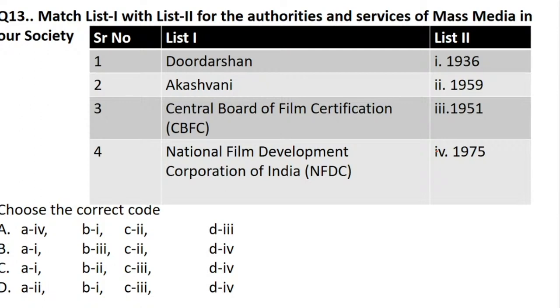Yes, I'm waiting for the answer. You can go through it once again. You need to put a lot of stress on your mind to recall the dates if you have not revised recently. Doordarshan, Akashwani, Central Board of Film Certification, and National Film Development Corporation of India. So what does it indicate?